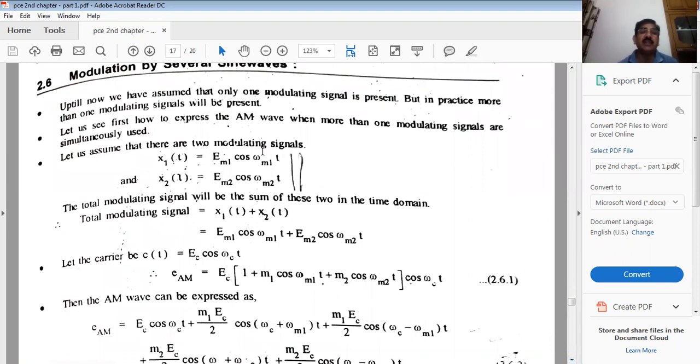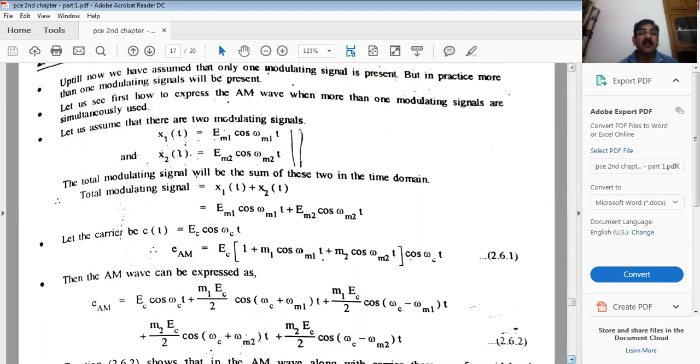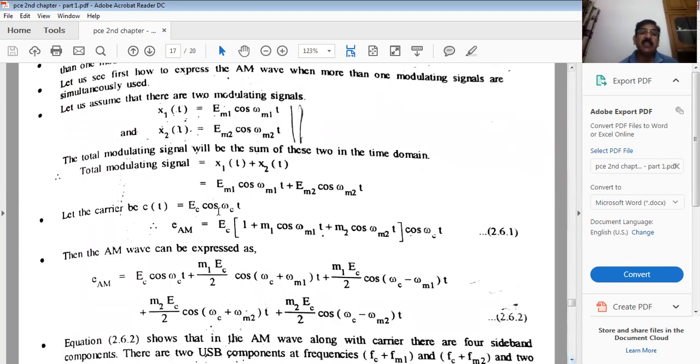It is consisting. Look at, this is modulating. This is the first modulating signal having this peak amplitude, and this is the frequency. Second modulating signal having this peak amplitude, and this is the frequency. Of course, so total modulating signal will become a sum. So this carrier will carry these two, the sum of the modulating signal. So amplitude modulated signal. Now finally mathematically it will come like this.